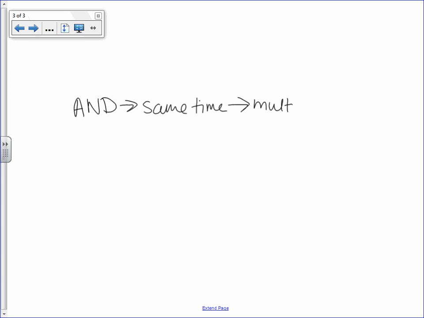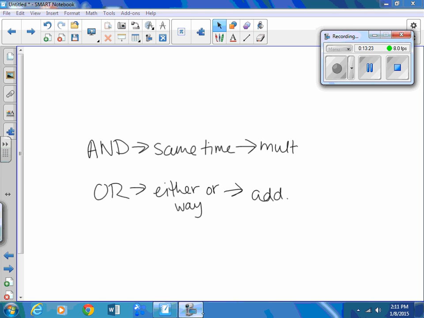Think of like all of those making a sundae things. You're getting ice cream, and you're getting toppings, and you're getting syrup, and you're getting a cone. Since all of those things are happening, we're multiplying all those different probabilities. For an or, we have options. We have to pick either or way that something could happen. Either or way something can happen. And that means we're going to add. Okay? And that's it. We have finished probability.